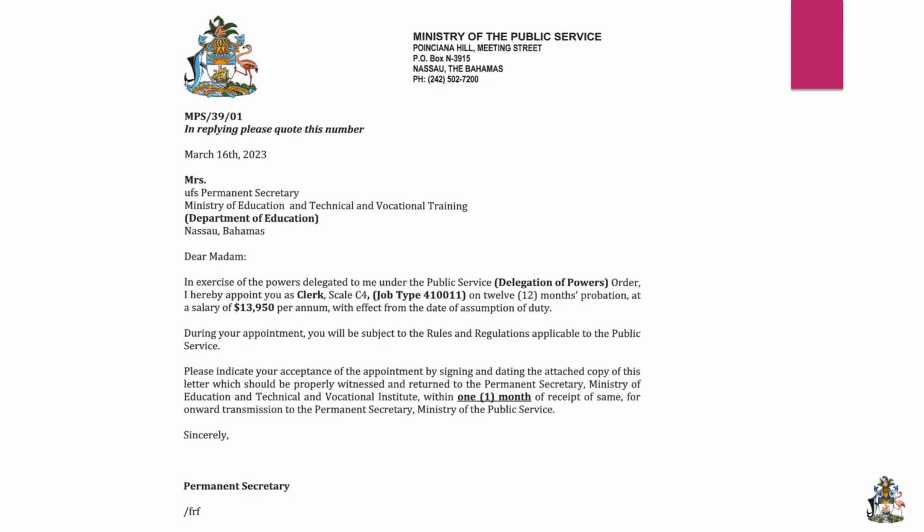job type. This person is being appointed on 12 months probation and at an entry salary for clerical at this time, which is $13,950. The letter would also have that during this appointment, you will be subject to the rules and regulations applicable to the public service. And of course, we give you an option to sign this letter, or you could decline the offer. But if you accept the offer, we're asking that you return within 1 month's receipt thereof. Actually, your department head should return within 1 month's receipt thereof.